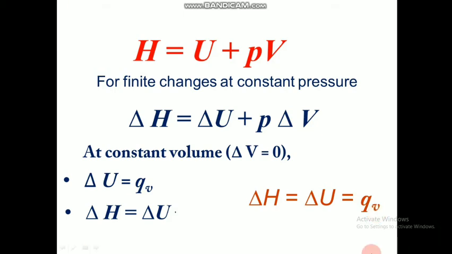So if we try to state this equation as a statement, how will it be? At constant volume, the enthalpy change of a system is equal to its change in internal energy, and that is equal to the change in heat energy. That is the statement. This expression is very important.